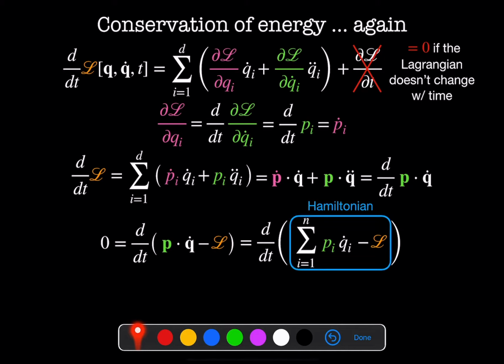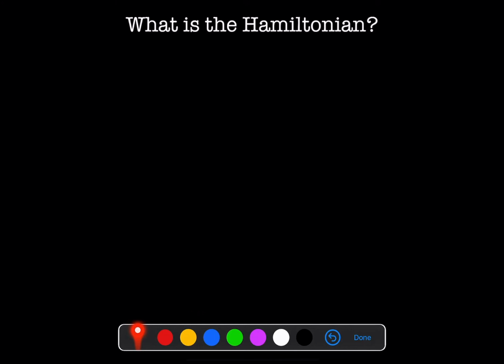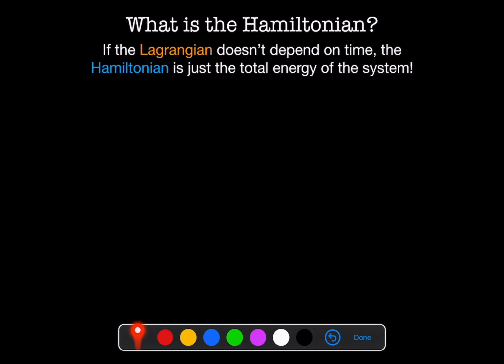And that is what we call the Hamiltonian. It's the sum on i of pi qi dot minus the Lagrangian. If the Lagrangian does not depend on time, then the Hamiltonian is conserved. So what is this Hamiltonian? If the Lagrangian doesn't depend on time, then the Hamiltonian is just the total energy of the system.